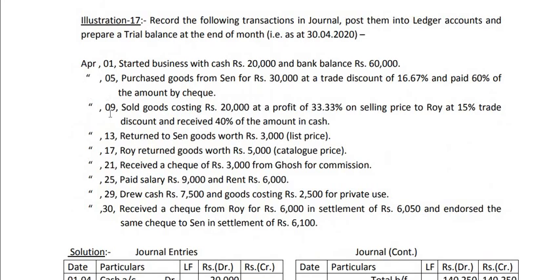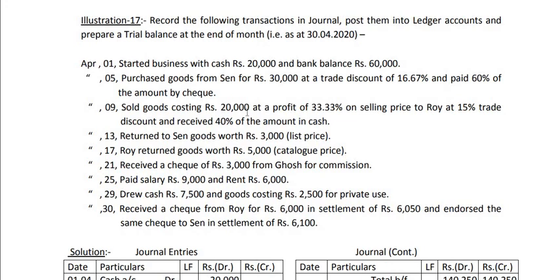Now transaction number 3, that is on 9th April. Sold goods costing rupees 20,000 at a profit of 33.33% on selling price to Roy at 15% trade discount and received 40% of the amount in cash. This is a very critical calculation. First of all, 20,000 was the cost of goods, and we have to add 33 1/3% profit on selling price.